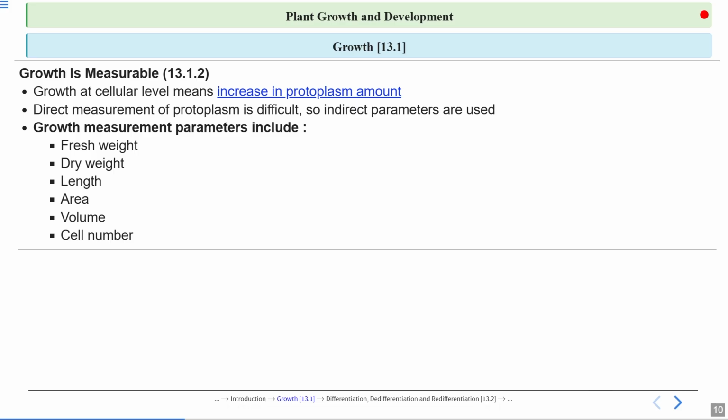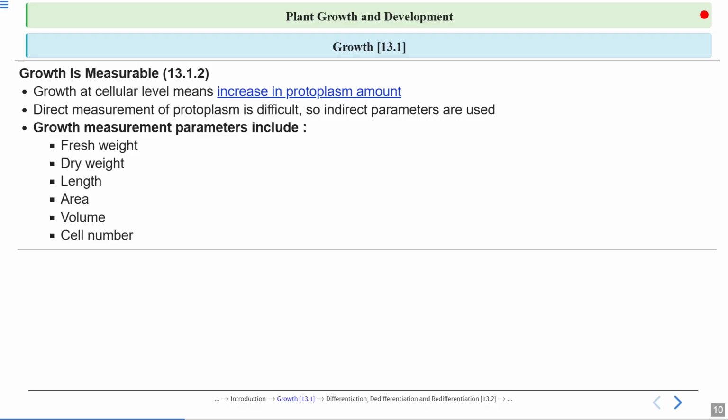So instead of directly extracting it, we use different parameters or aspects to measure growth. It includes fresh weight and dry weight. Fresh means it includes water, dry weight means without water.